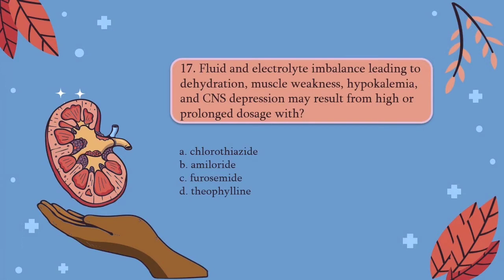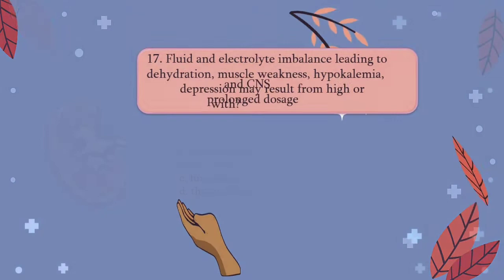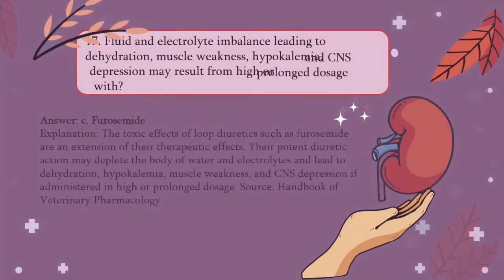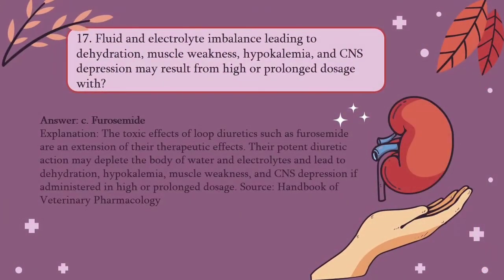For question number 17, fluid and electrolyte imbalance leading to dehydration, muscle weakness, hypokalemia, and CNS depression may result from high or prolonged dosage with A. chlorothiazide, B. amiloride, C. furosemide, and D. theophylline. The answer for that would be C, because the toxic effects of loop diuretics such as furosemide are an extension of their therapeutic effects. Their potent diuretic action may deplete the body of water and electrolytes and lead to dehydration, hypokalemia, muscle weakness, and CNS depression if administered in high or prolonged dosage.